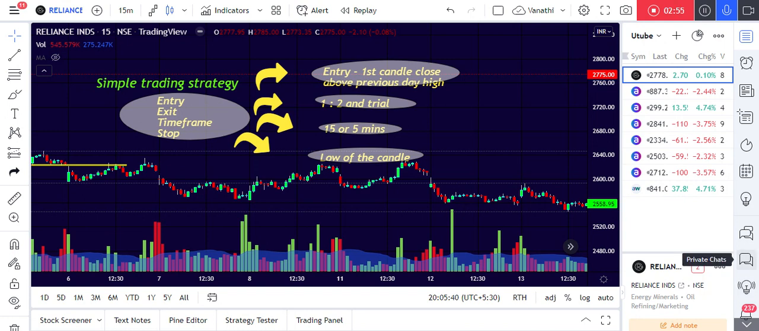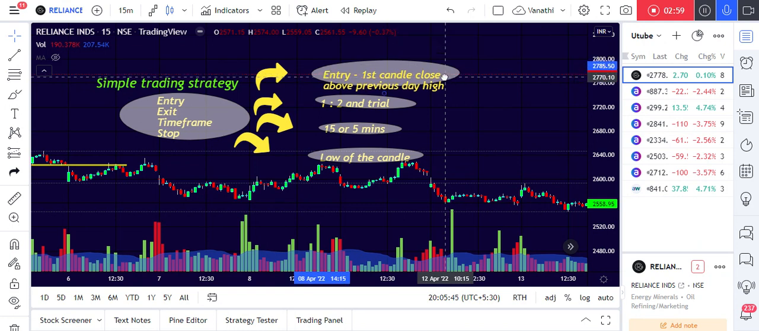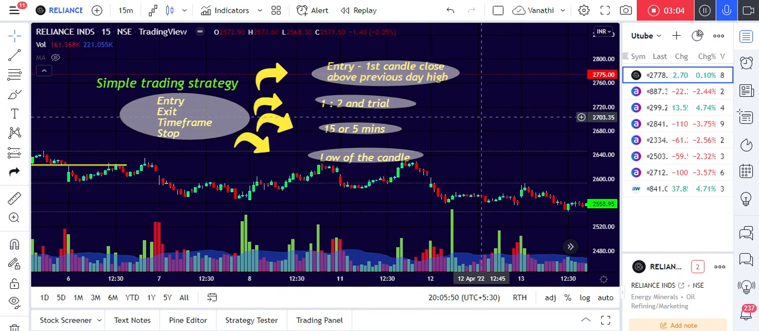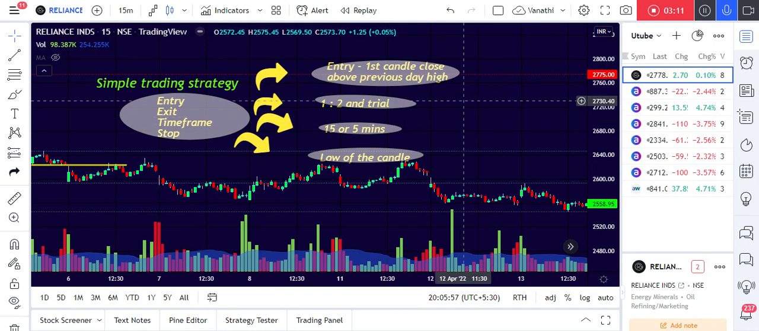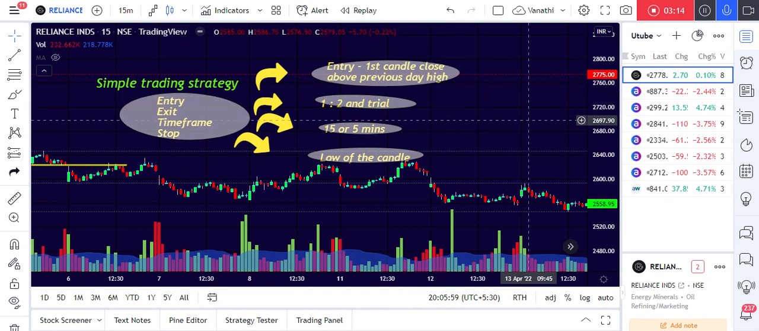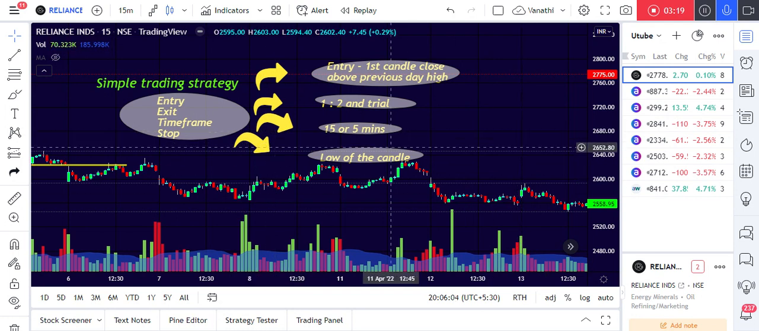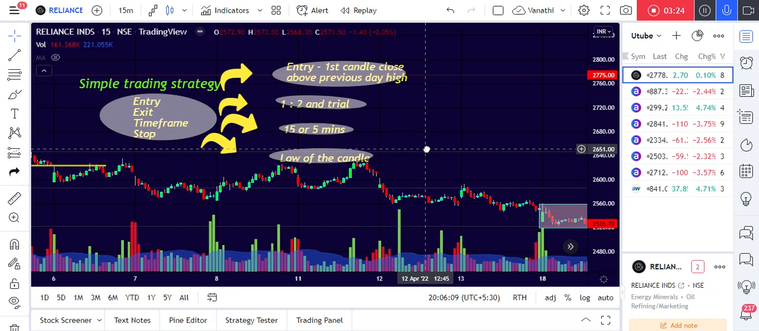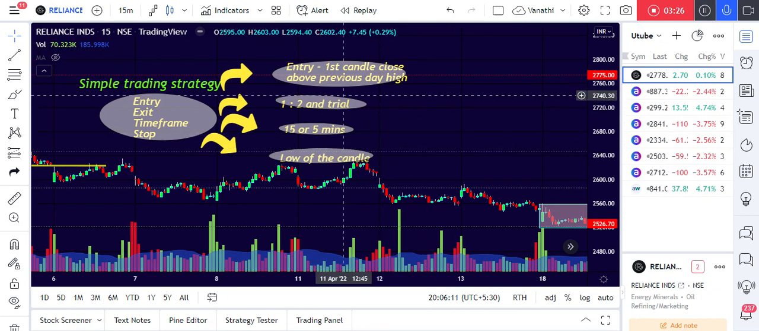Okay, so the time frame is 15 minutes, and the strategy is that whenever the stock is breaking the previous day's high, the first candle, that is the 9:15 to 9:30 candle, should break the previous day's high and close above it. So we are choosing the stock which has the most bullish strength. That's why we need the first candle to close above the previous day's high.